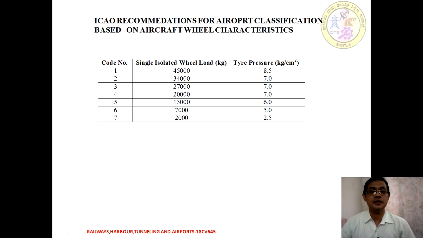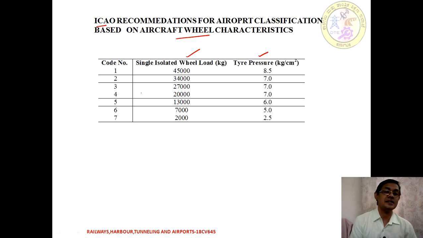Moving on to the number, we have been seeing 1 to 7. These numbers are based on the ICAO recommendation for aircraft wheel characteristics. One is with respect to wheel load in kg and the second one is with respect to tire pressure. So as the number decreases, the values are going to decrease. Just observe it. Say if I give the code 1, it means a single isolated wheel load of 45,000 kgs and tire pressure of 8.5 kg per centimeter square. Similarly, we have the other numbers.